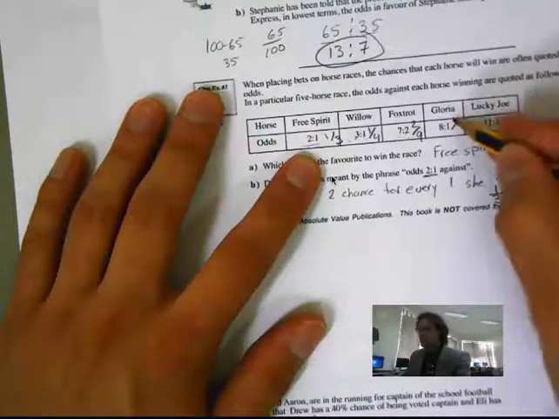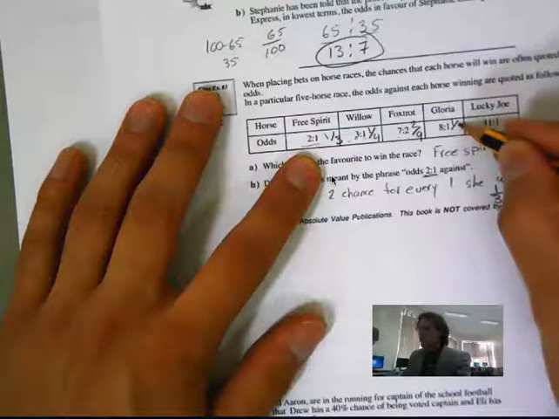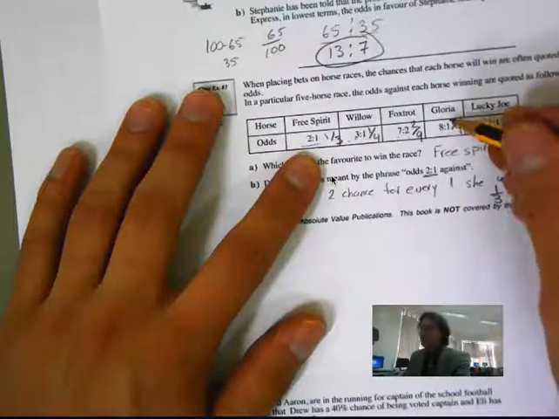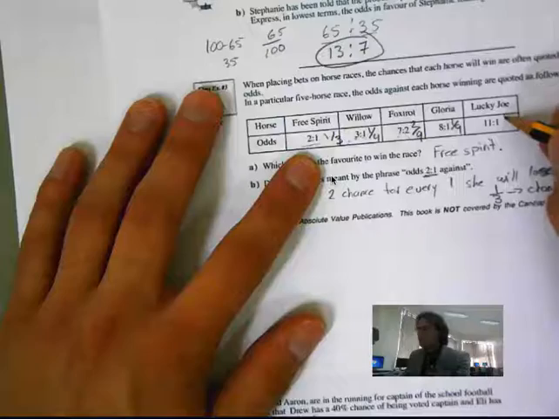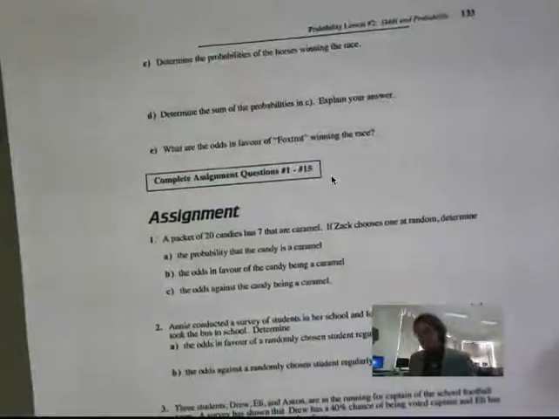This one is 1/9. The probability for winning is 1/9. And the last one is 1 in 12. So poor Lucky Joe isn't very lucky. It looks like he most likely will not win.